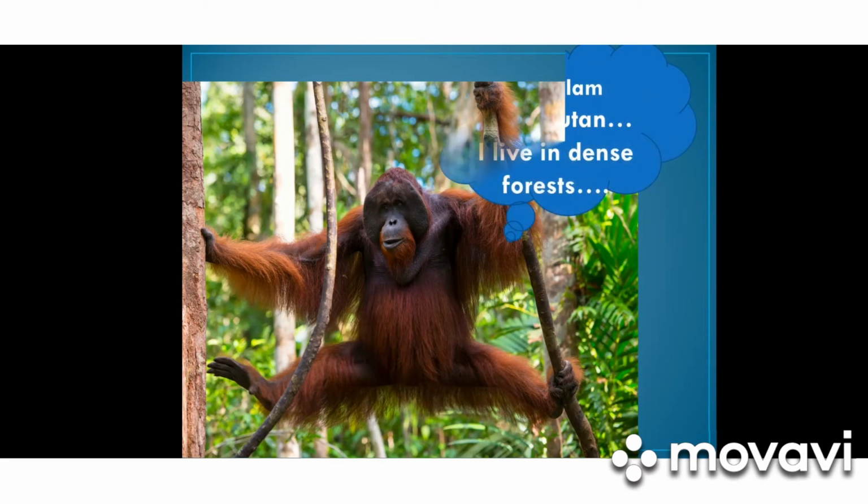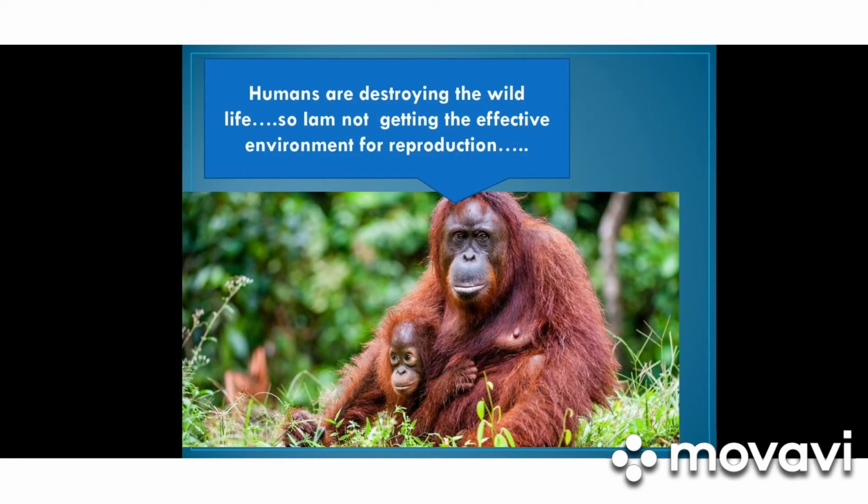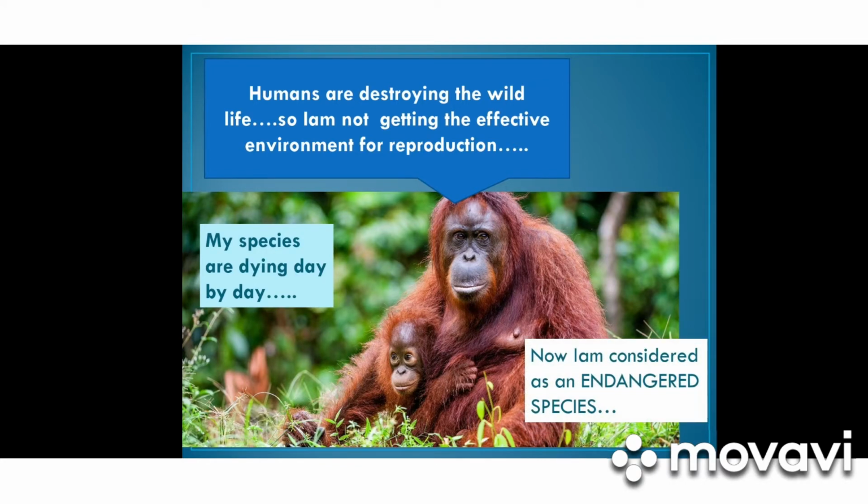What about this one? This is an orangutan. This orangutan is living in dense forest. What happens to this species? Humans are destroying the wildlife. So what happens to them? They are not getting enough effective environment for reproduction. And their species are dying day by day because the forests are being taken by humans. And now I am considered as an endangered species.